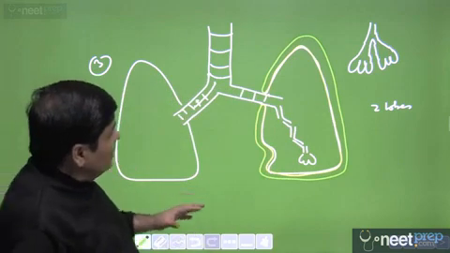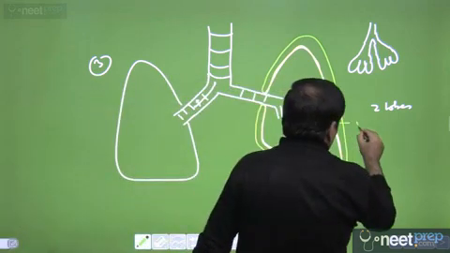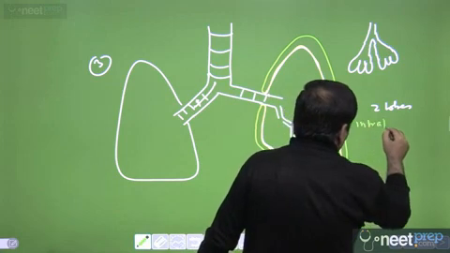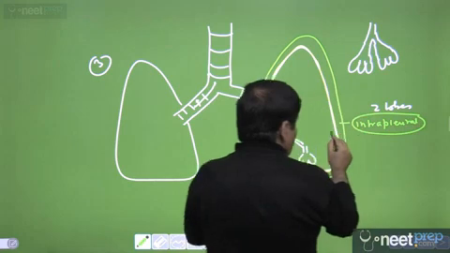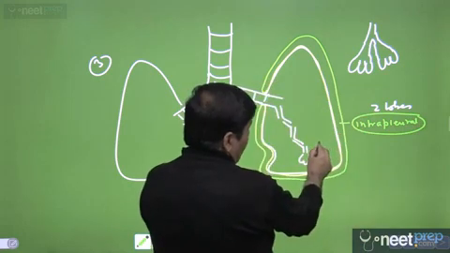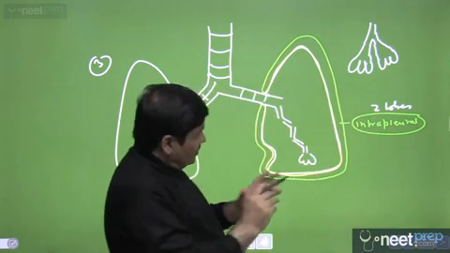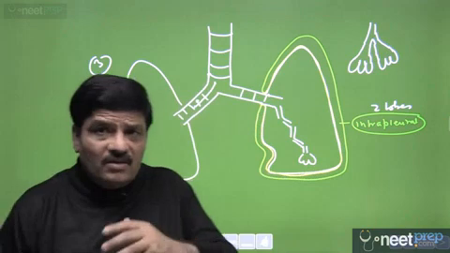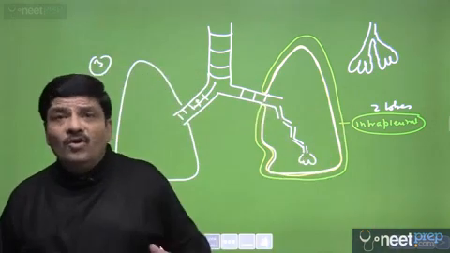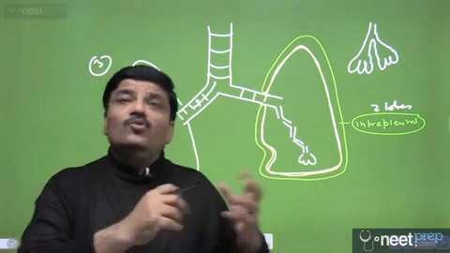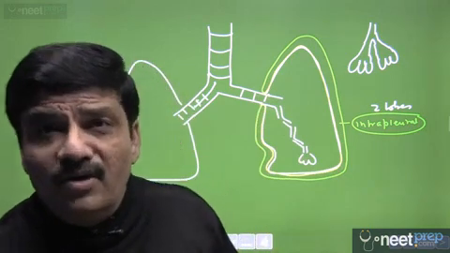Then this intrapleural pressure, that means the pressure that is present here, is always negative when compared to the intrapulmonary pressure. This is very, very important because this keeps the lungs inflated. This is the reason why lungs have a residual volume. You all know that residual volume does not allow the collapse of the lung during exhalation.